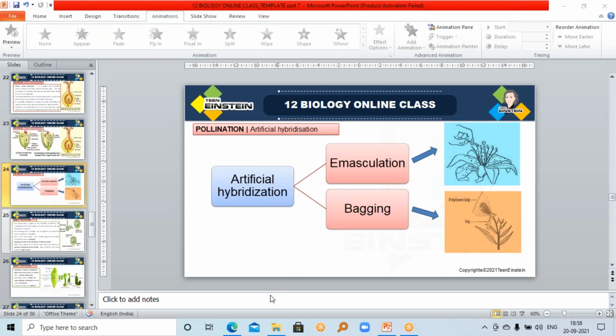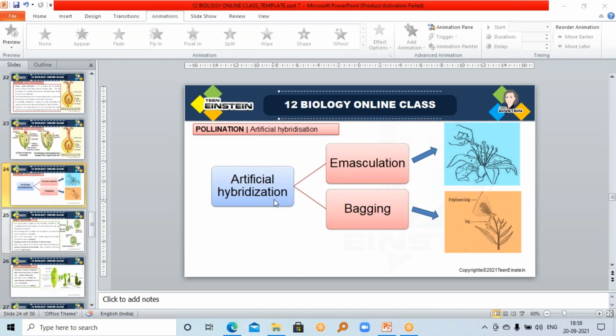As the next procedure, after bagging, we collect the desired pollen grains from the anthers of a particular male plant, and we dust these pollen grains on the stigmatic surface. Then we do rebagging. After dusting these pollen grains, we need to do rebagging, because we need to protect that flower from other pollen grains. Otherwise, some insects from the next flower will come and sit on this, and it will again get contaminated with different pollen grains. We need pollen grains from a particular plant, so we do rebagging to protect.